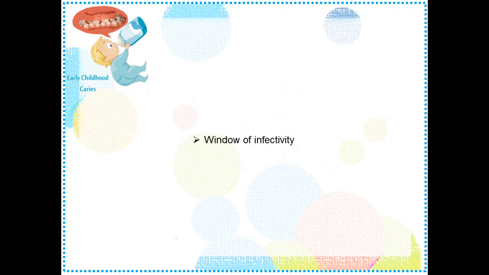Time for colonization in infants varies depending on so many factors like environmental factors, diet, level of exposure from other infected individuals, and even the tooth composition plays an important role. And mutant streptococci readily colonize on hypoplastic teeth because of the surface roughness. And the source of mutant streptococci is usually, but not always, from the mother.